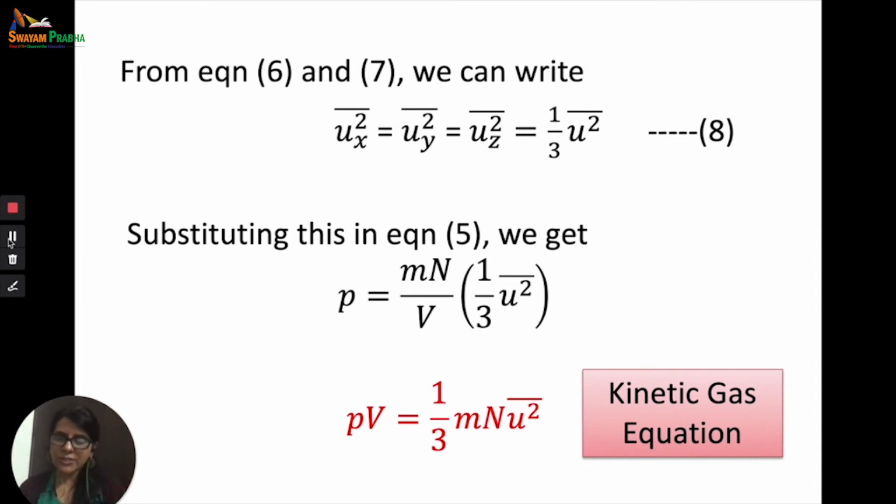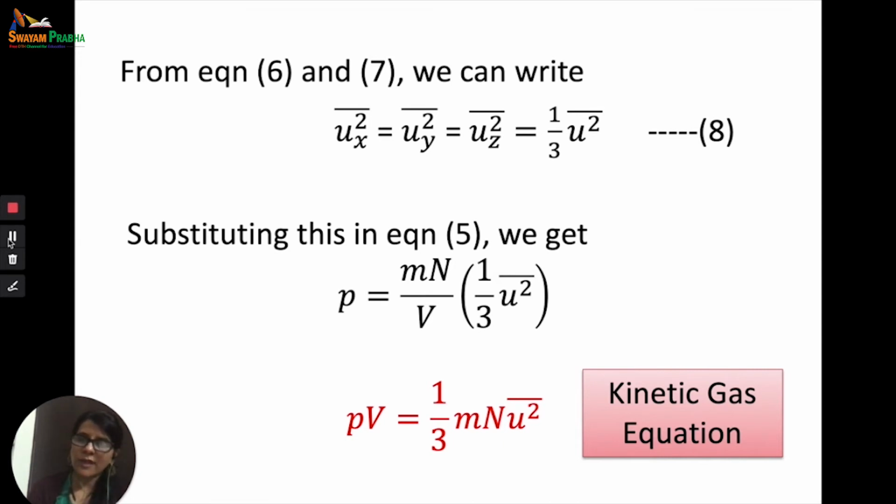Now we initially found out the value of the rate of change of momentum because that was equal to the pressure. What was the change of momentum? In this direction you had mUx, in the back direction you had minus mUx. So mUx minus (minus mUx), you got 2mUx. Then you got the value of the force because that was equal to the rate of change of momentum, and you had to calculate the value of time, so you got the value of force.